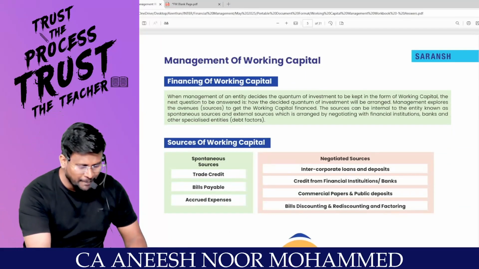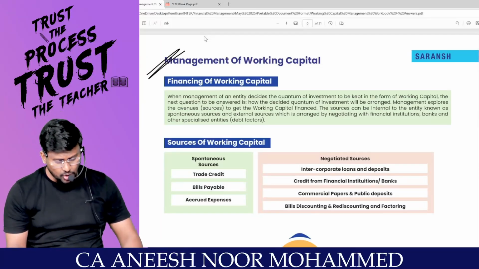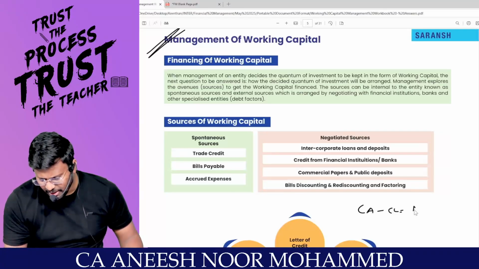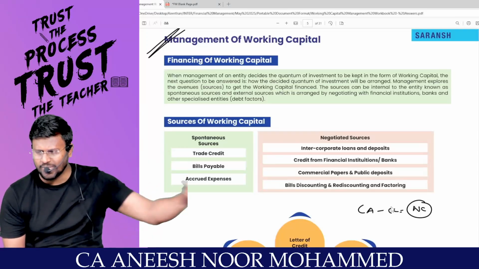Now we are going to manage the working capital. Financing of net working capital. From where you understood that current assets minus current liabilities is the working capital. This is the net amount that, as a business owner, you are going to invest in the business.